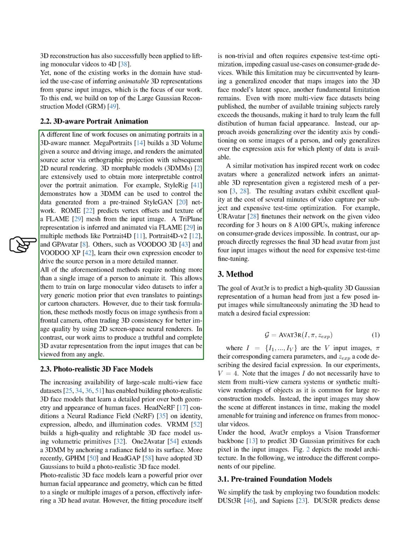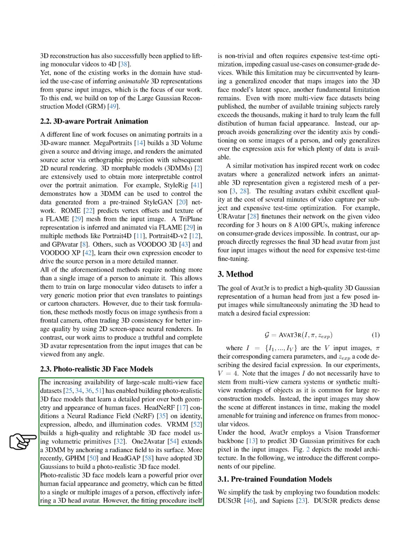In contrast, our work aims to create a complete and accurate 3D avatar representation from input images that can be viewed from any angle. The rise of large-scale multi-view face datasets has facilitated the development of photorealistic 3D face models that capture detailed geometry and appearance. For example, HeadNeRF conditions a neural radiance field on various factors like identity and expression.